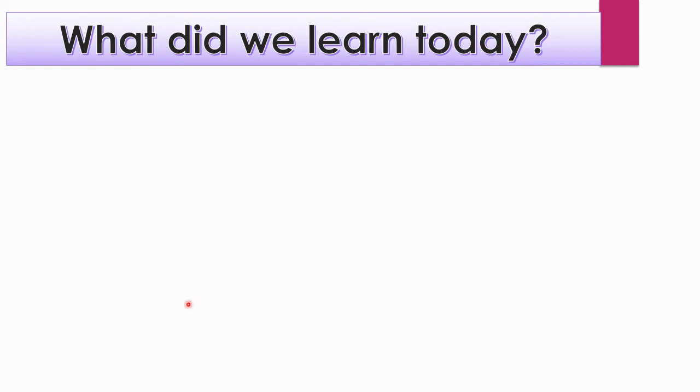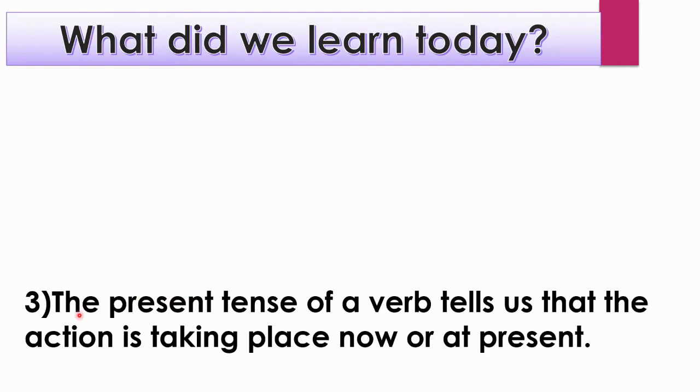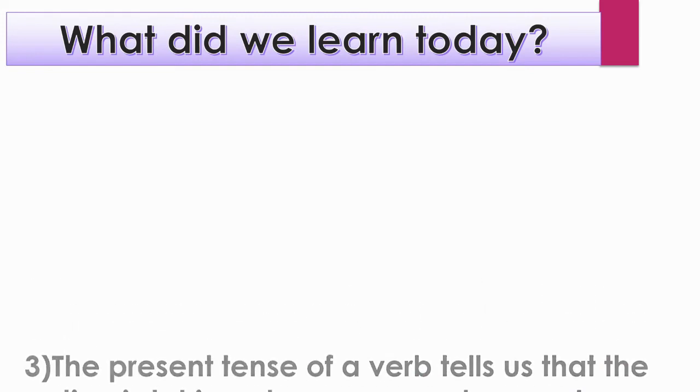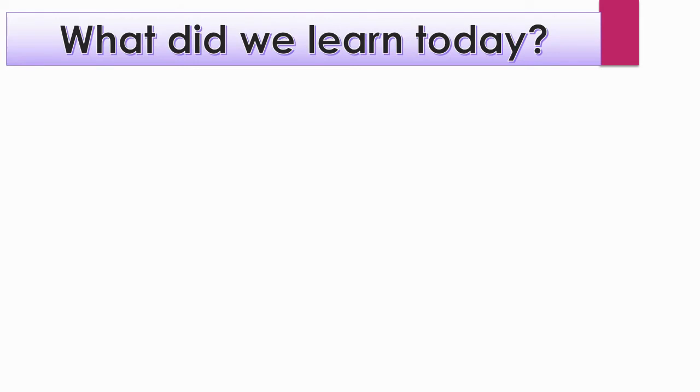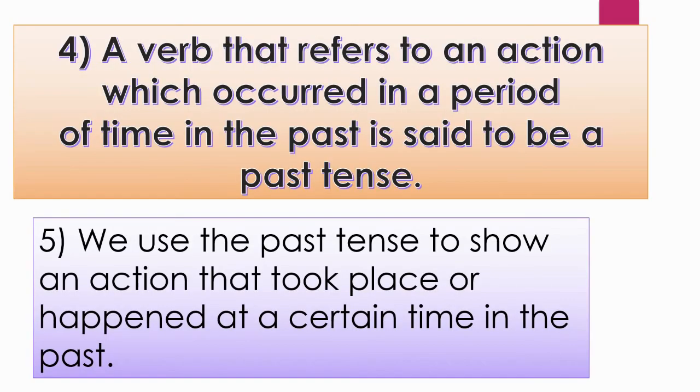Then, yes, the present tense. The present tense of a verb tells us that the action is taking place now or at present. A verb that refers to an action which occurred in a period of time in the past is said to be past tense.